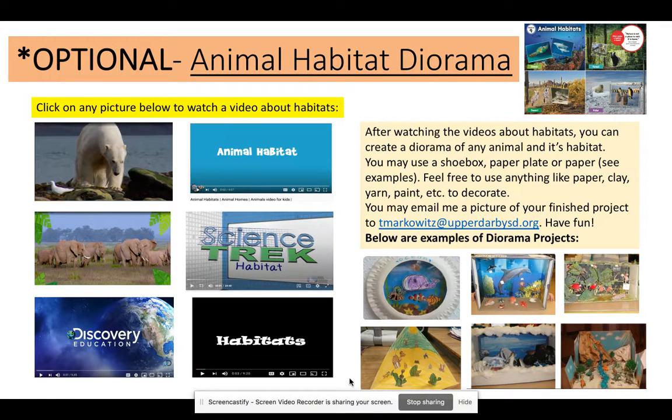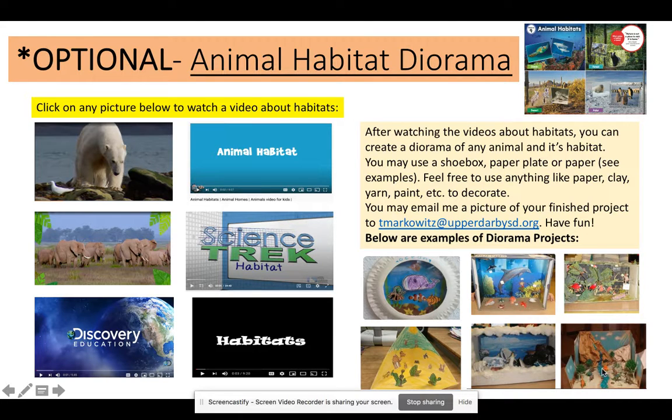This one's just like a triangular shape one here. Okay, this one used a paper plate. That's pretty creative. Never saw that before. Shoebox. Okay, some people stand them up. Some people lay them down. This one did even the outside border. I like that one. With the Antarctica, it looks like, where the penguins are. This one, we have a mountainous area with the river.